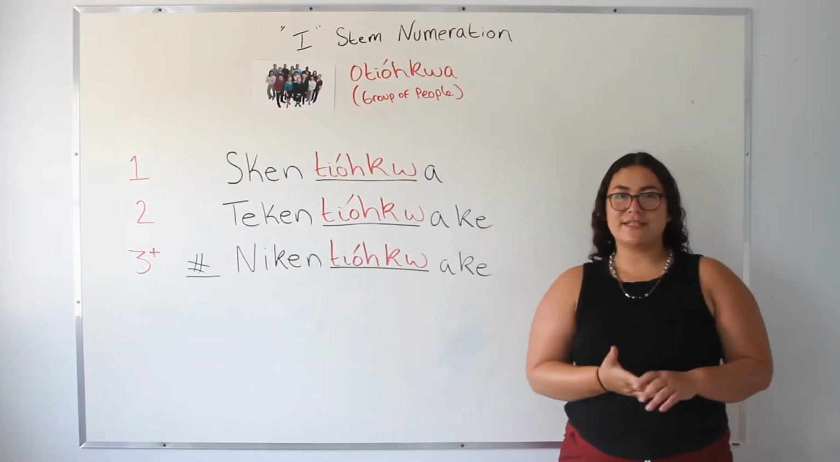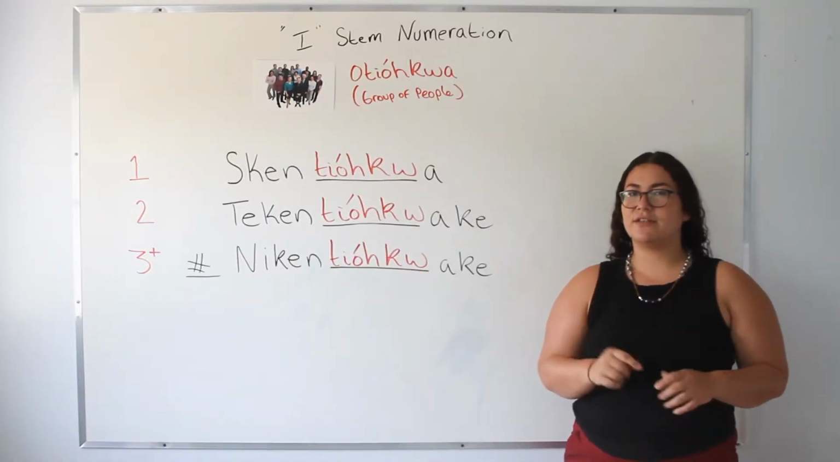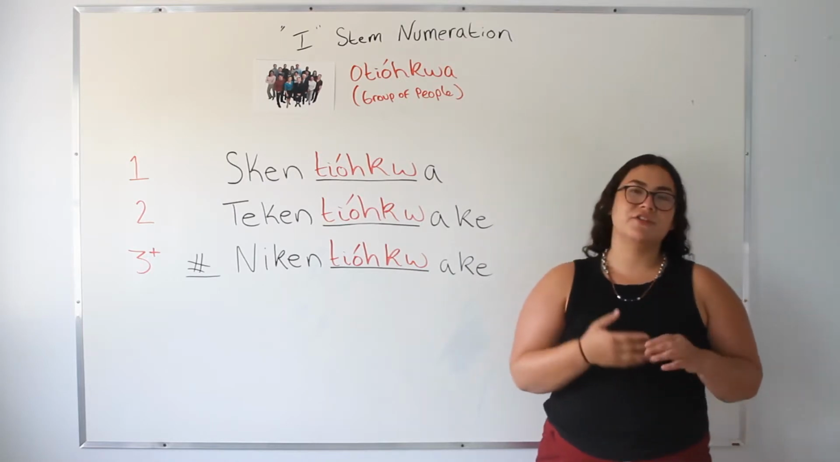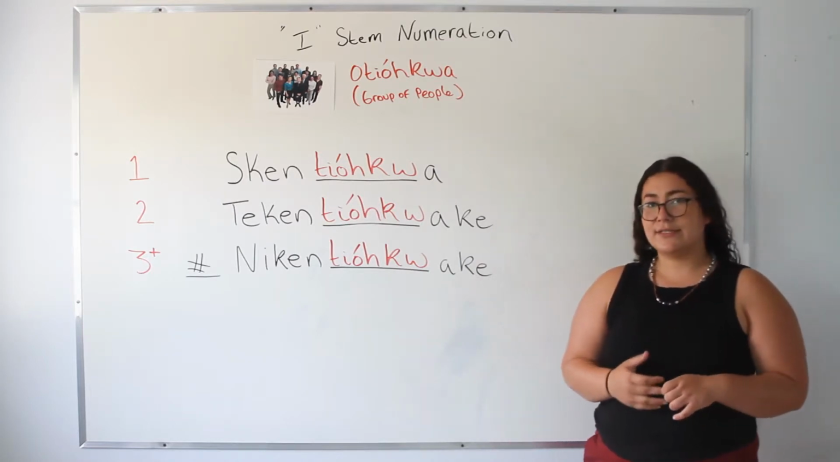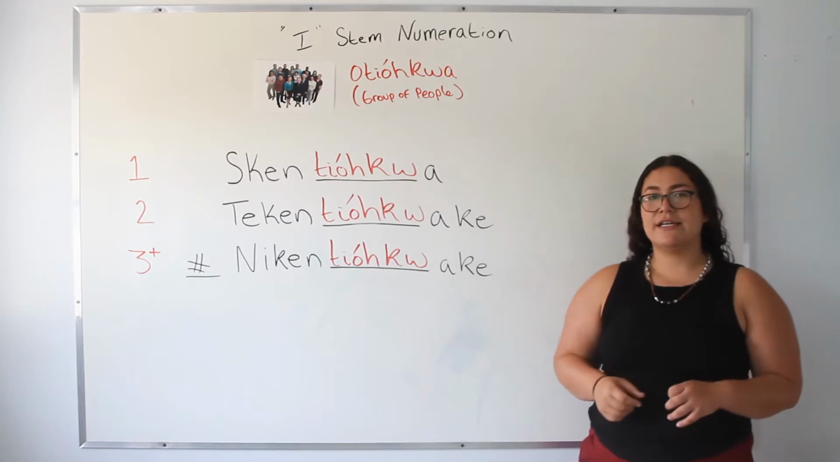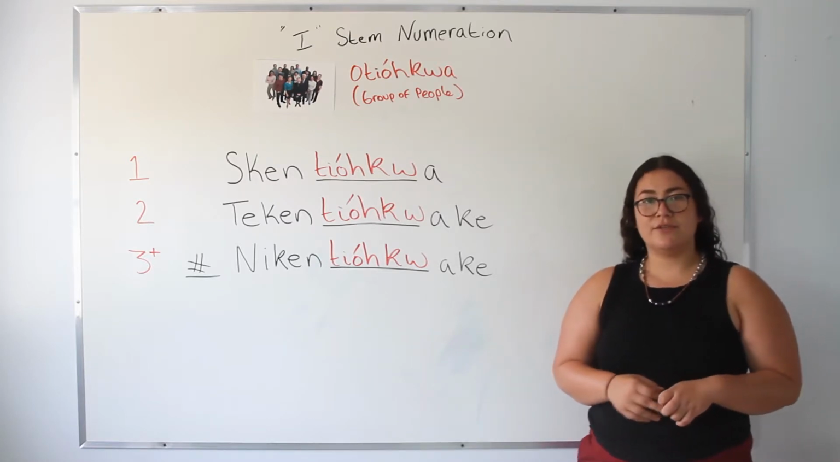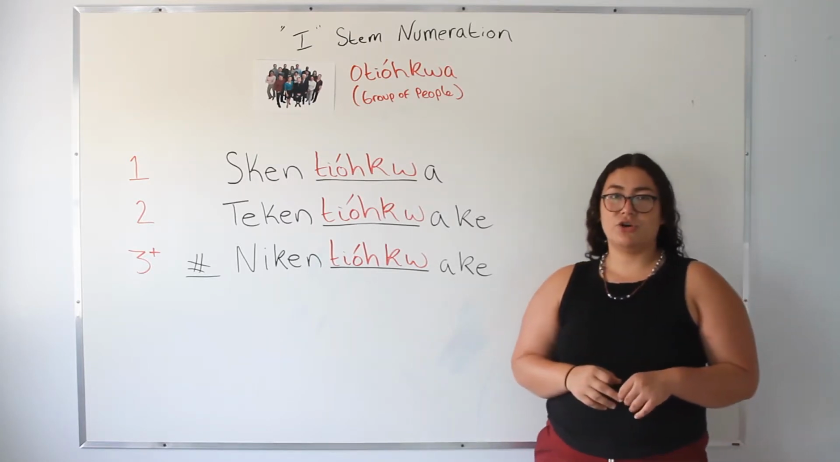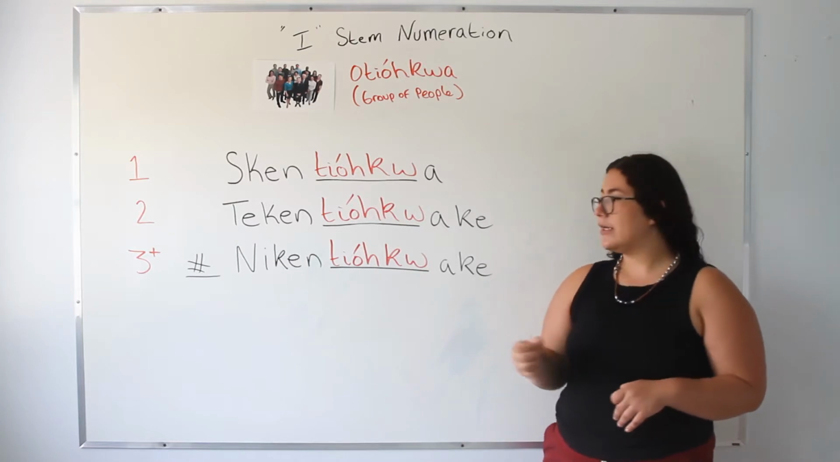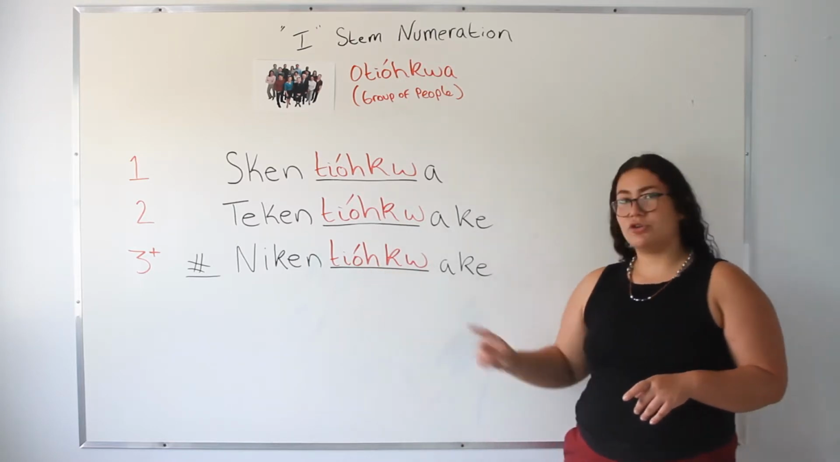So for the purpose of this lesson, we're going to be looking at two nouns. The first one is ojokwa, which means a group of people. So to say one ojokwa is skonjokwa. To say two of them, degonjokwage. Or three or more, asa nigonjokwage.